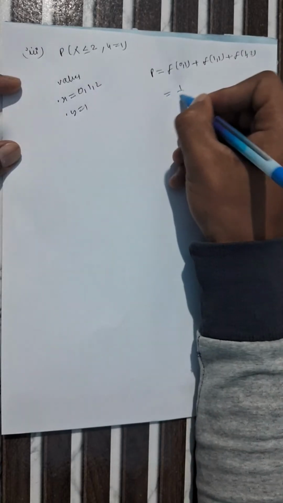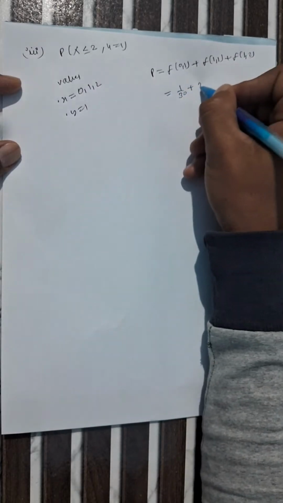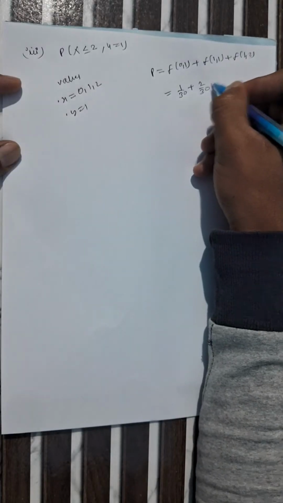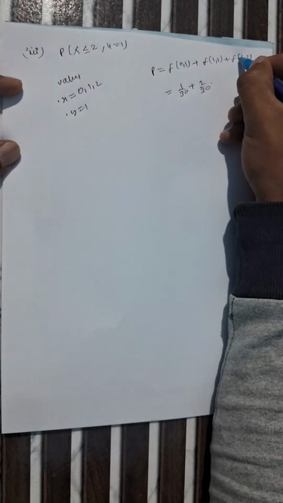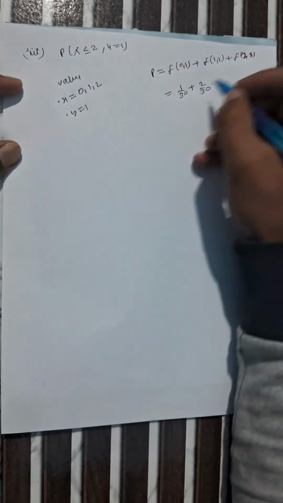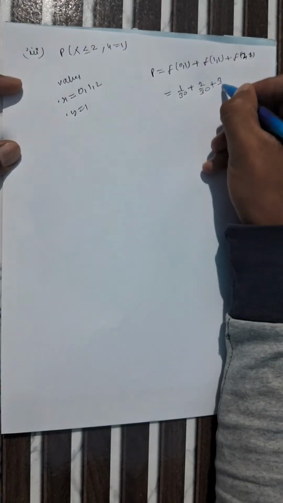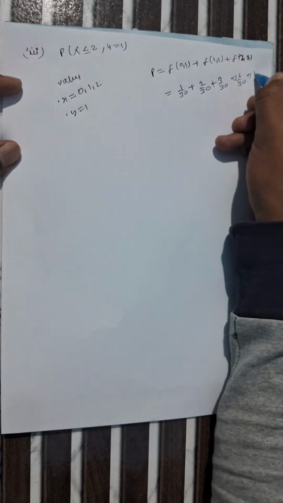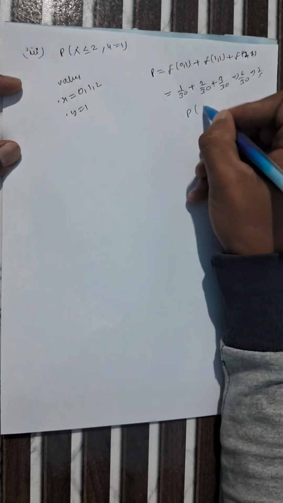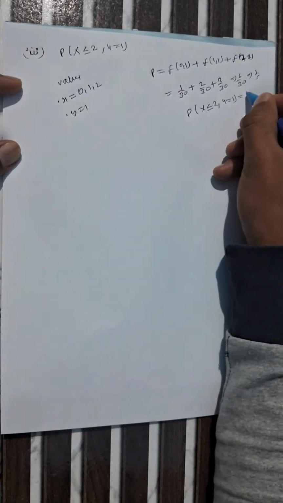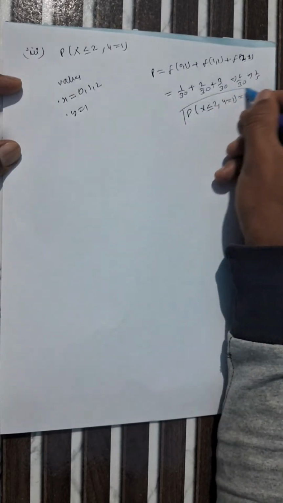This is nothing but 1 by 30 plus 2 by 30 plus 3 by 30. Sorry, here it is 2 comma 1, because the x value is 2 and y is always the same, equal to 1. So when you solve it, it becomes 6 by 30, which equals 1 by 5. So our probability where x is less than or equal to 2 and y equals 1 becomes 1 by 5. This is our third part.